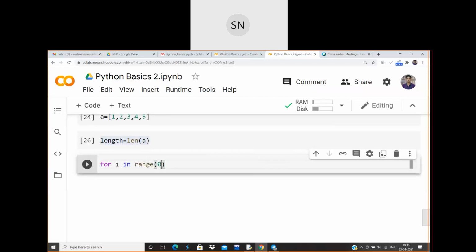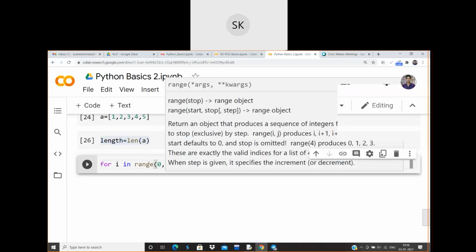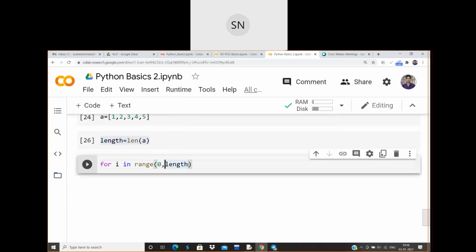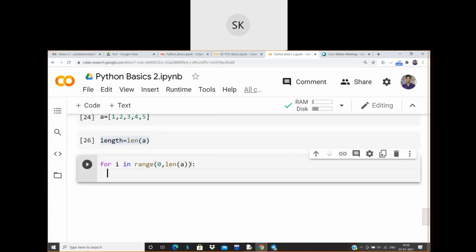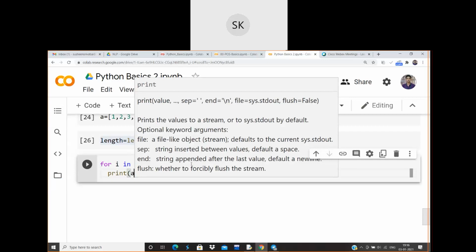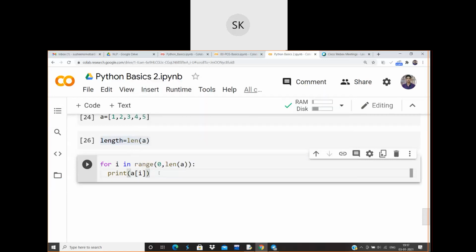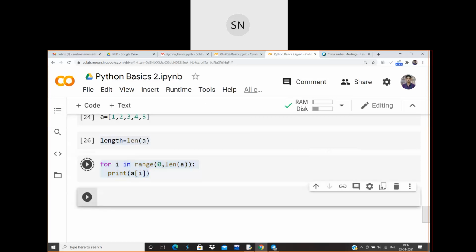Fine. Instead of writing length, we can directly write len of a, then colon. Okay, then print a of i. Colon does not come there. Okay, fine. So let me print this one.